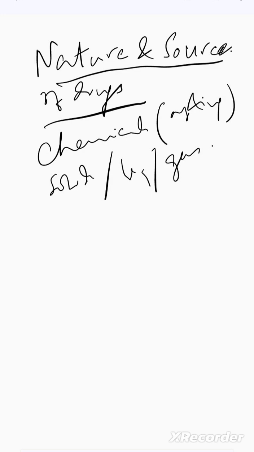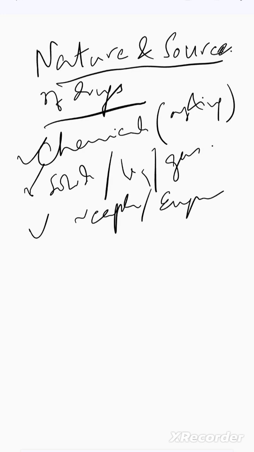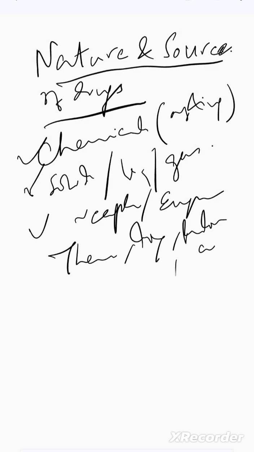So the nature of a drug can be chemical, or based on the state it might be solid, liquid, or gas, or based on the interaction with biological targets like receptors or enzymes. It can also have effects like therapeutic, diagnostic, preventive, or toxic. And these drugs can be either from a natural or from a synthetic source.